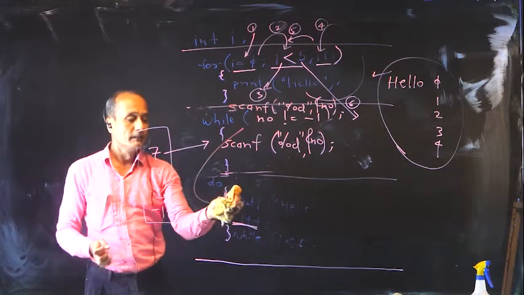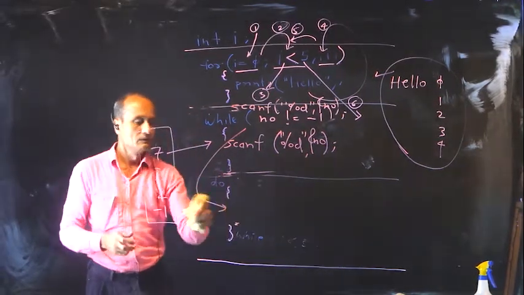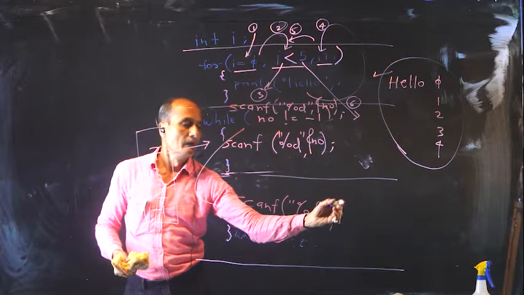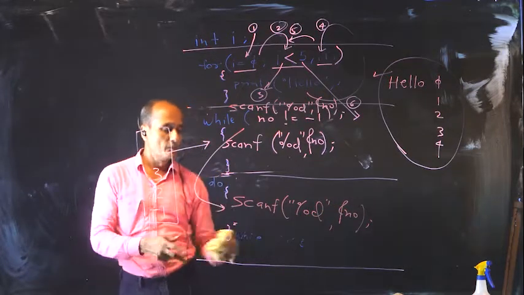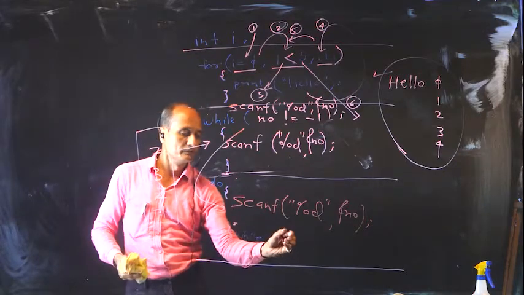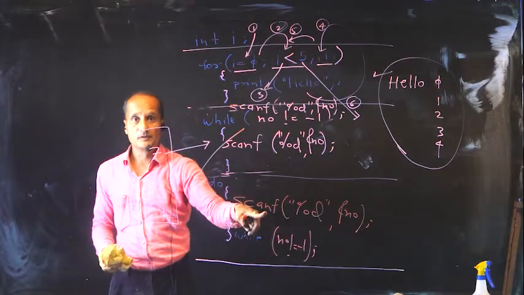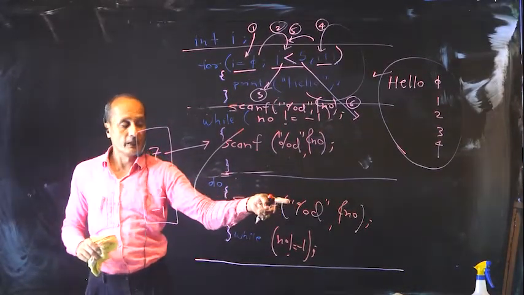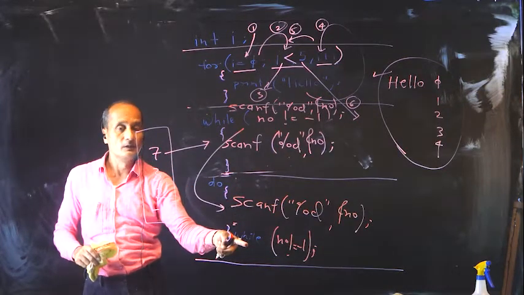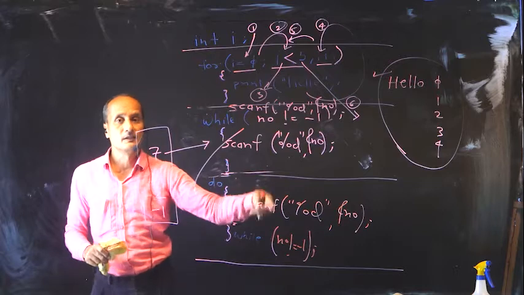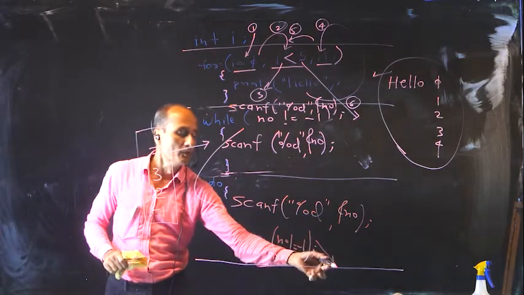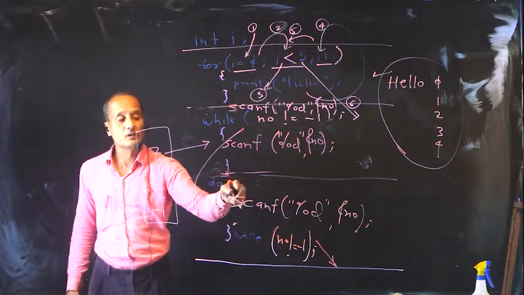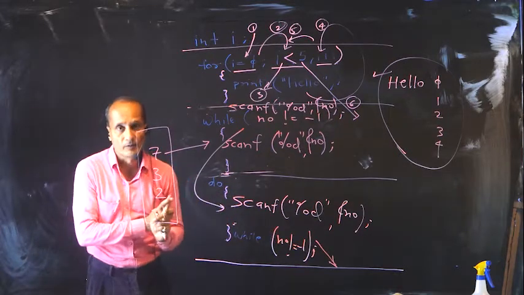In this do while loop, can I do here scanf %d ampersand number, and obviously I will be checking whether the number is not -1. Do take the number first, don't check. Scan it, take the value, and if the value happens to be not -1, take the next number. You get out the moment the user gives -1. But definitely this loop will be easier to conceive or write down when the loop has to be performed at least once.